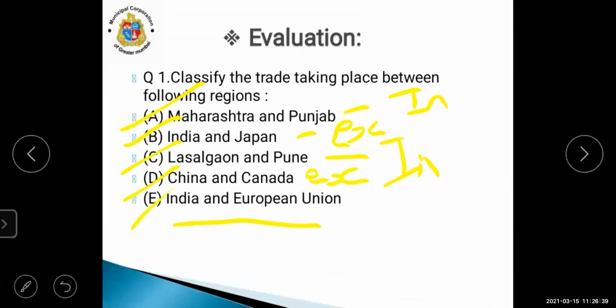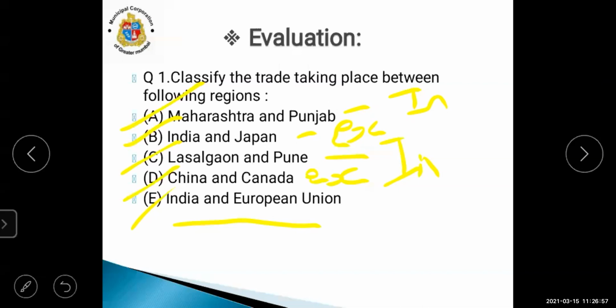Next, the last one, India and the European Union. Palak Rajput, unmute yourself. Palak. Yes, miss, it is international trade. Why is it international? Because it is outside.